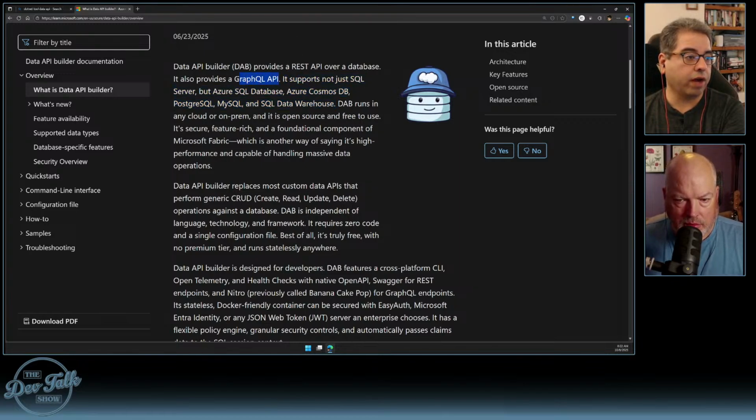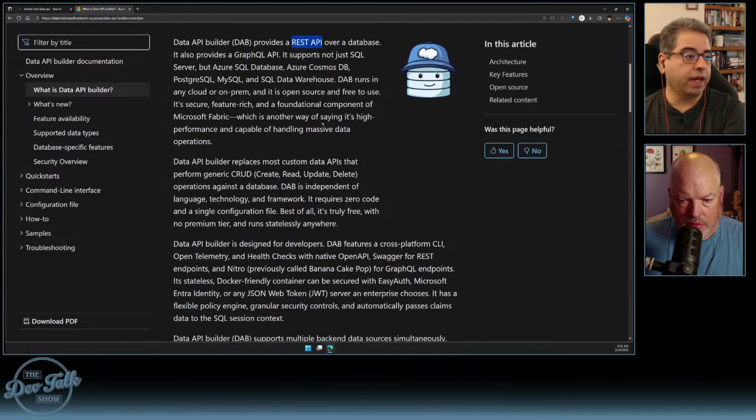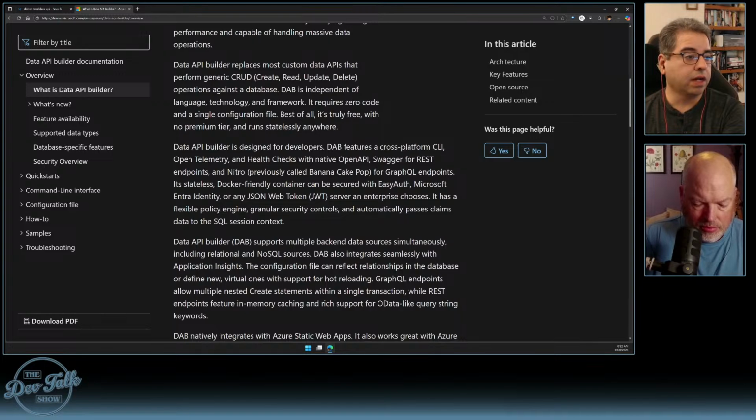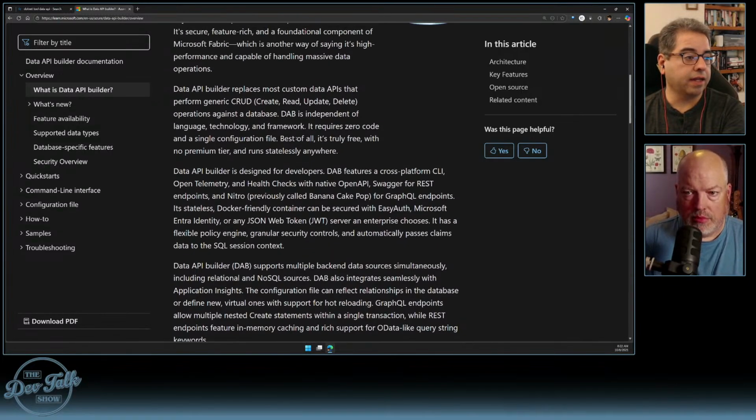You can do GraphQL. Generally speaking, I imagine a lot of people start the way we do. And then because it's open source, you could run it in any cloud. You could run it on prem if you wanted to. However, a little bit later, they say it's free with no premium tier. So that's just what it says here.